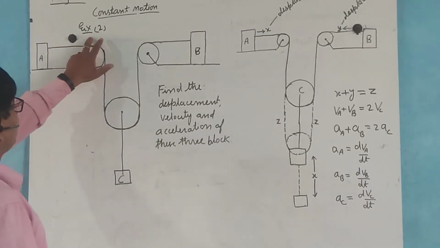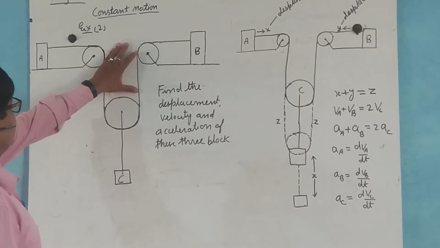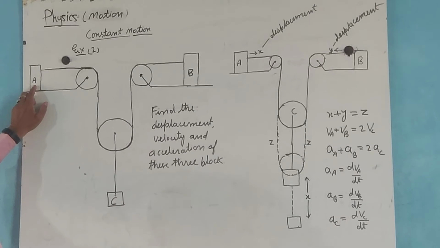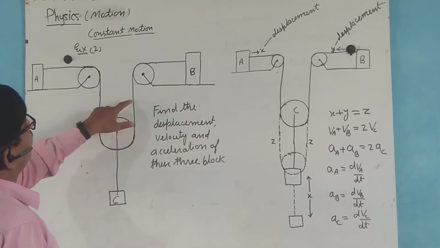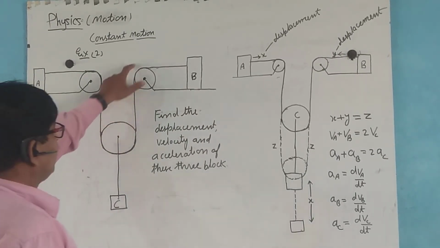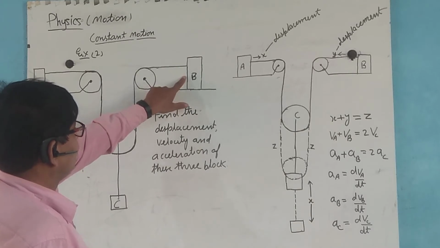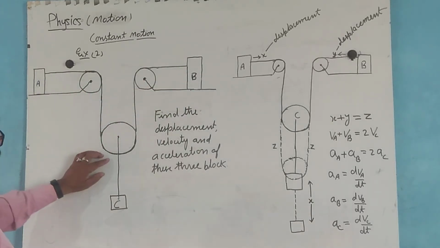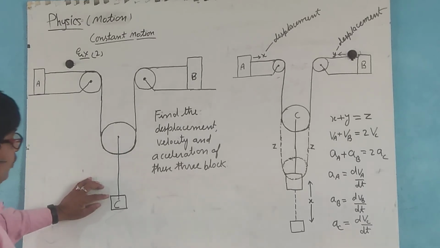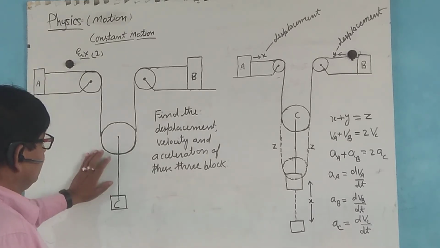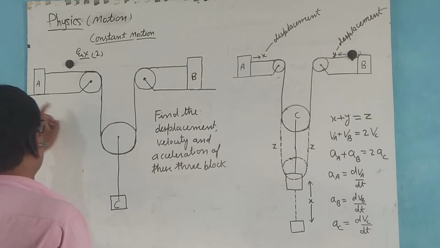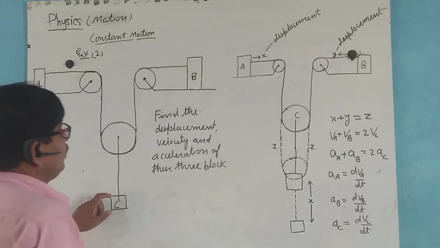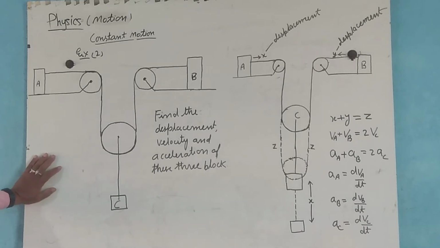Now example 2. In this case, this is block A and this is block B, and this is a pulley, and this is the string over the pulley connected to block B, and this is connected to block A, and here one block is suspended. Find the displacement, velocity and acceleration of these three blocks, block A, block B and block C.